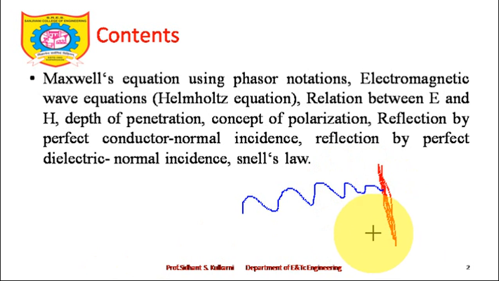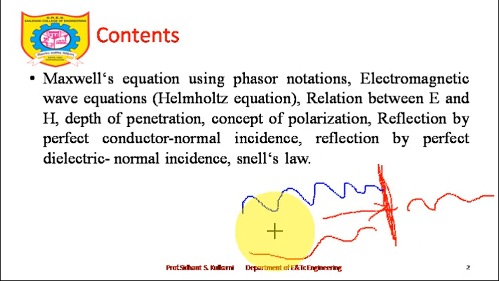So how much of this wave will be reflected back in this direction, and how much of the wave will be transmitted in this direction? The mathematical relationship between the incident, reflected and transmitted wave is nothing but the concept of reflection by a conductor at normal incidence. We'll first take a dielectric case, and then we'll consider conductor and free space as its special cases. If a wave strikes this surface at normal incidence, meaning 90-degree incidence, then how will it reflect and what amount of it will be transmitted?